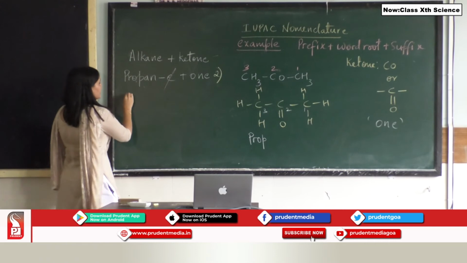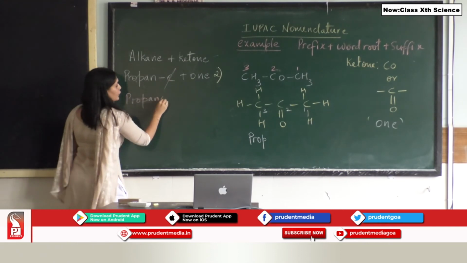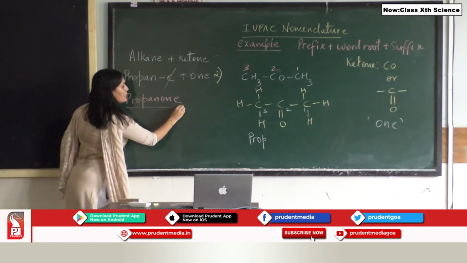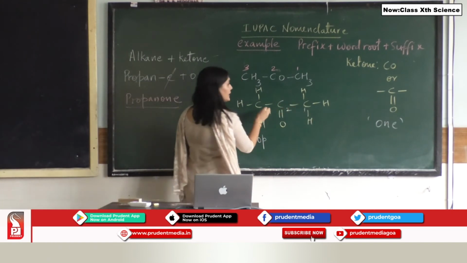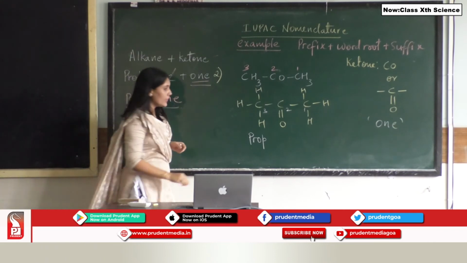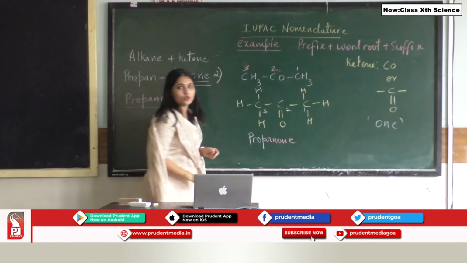The alkane part present is prop, and I am going to join O and N E. So what is the name of the compound? It is propanone. 1, 2, 3, the word root is prop, the suffix used is -one, and hence the name of the compound is propanone.